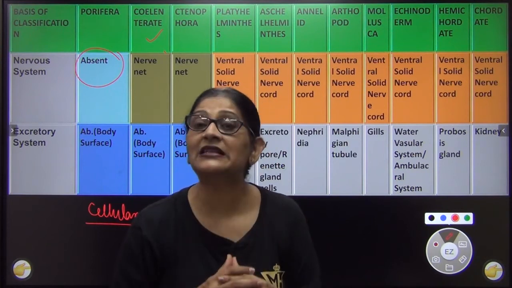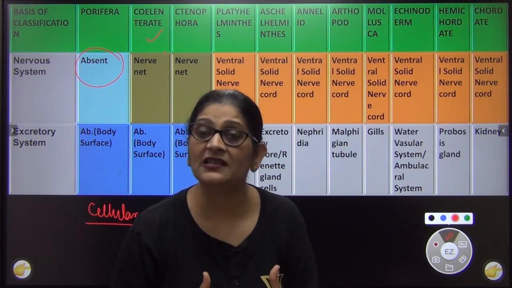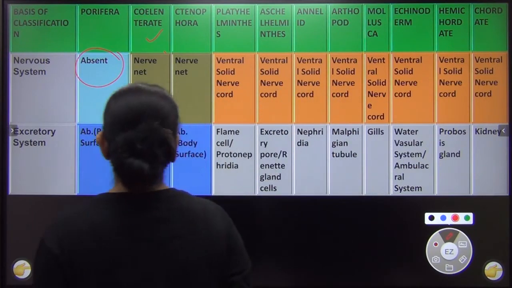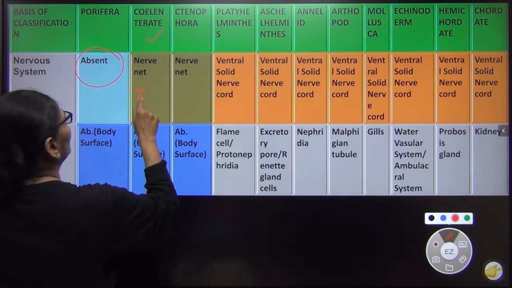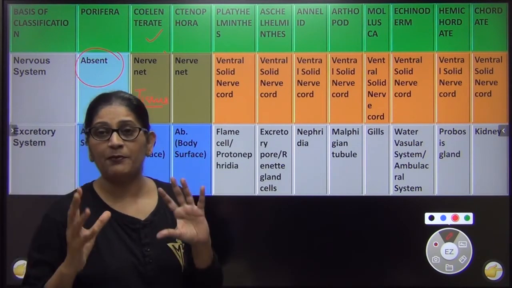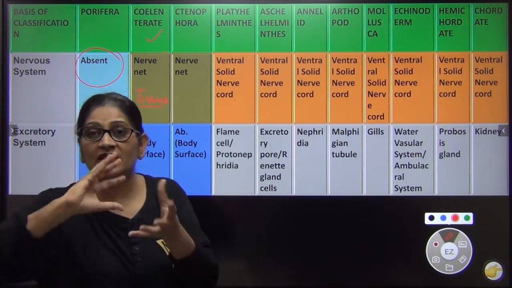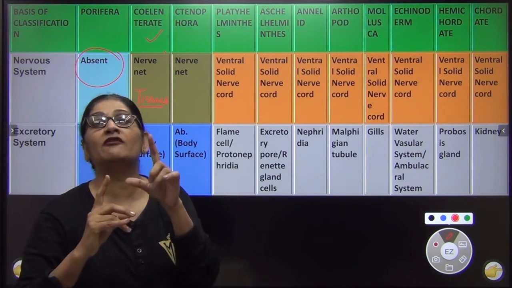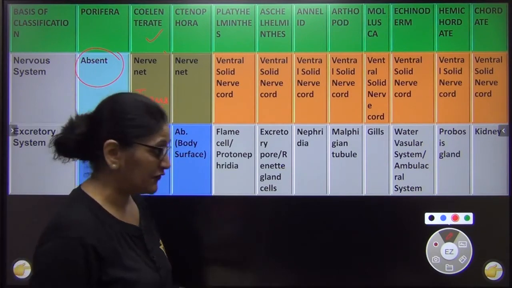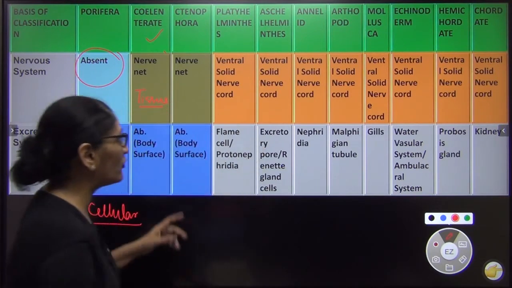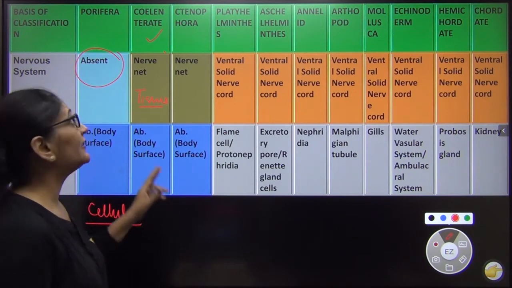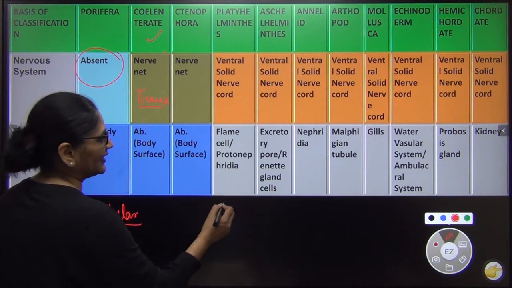So coordinating system, that is nervous system, came from coelentrates onward. Why? Because you know that in coelentrate the level of development is tissue and tissue में क्या होता है? A group of cells they perform a similar function. So since a group of cells they are involved in doing one function, they need some sort of coordination between them. So the first coordinating system that came was nervous system, and in porifera it is absent. In coelenterate it looks like a nerve net.